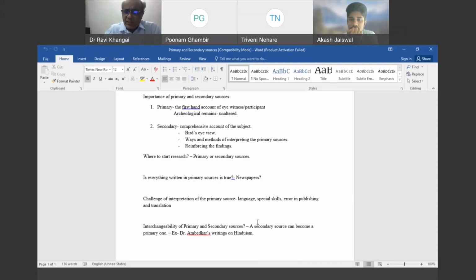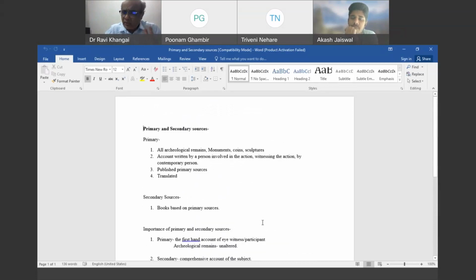So this was a very small topic, where I told you about the primary and secondary sources. Sculptures and archaeological remains are primary sources. They can be translated, they can be published. The written account of a contemporary person is a primary source. The books written on all this are secondary sources.